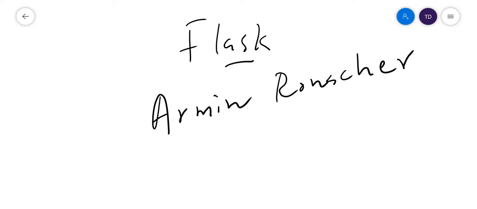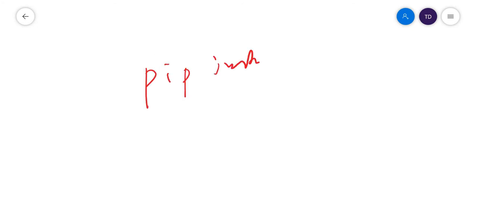If you have Python in your system, you can install Flask. It's open source software. You can use pip install Flask and it will work for you, but I have installed Anaconda, and I have installed Flask on top of Anaconda.